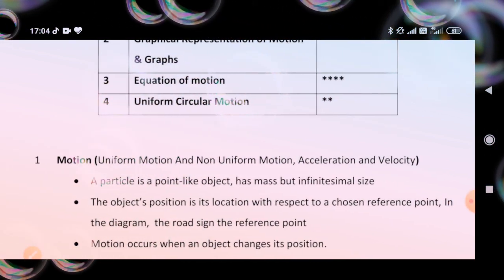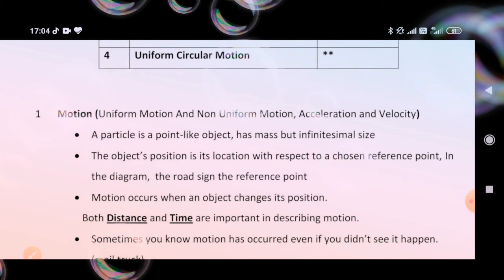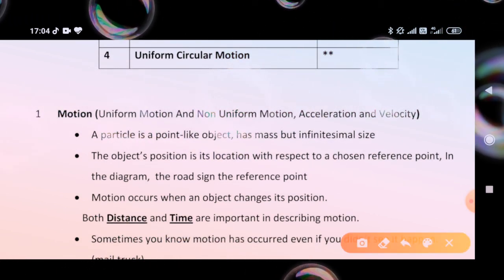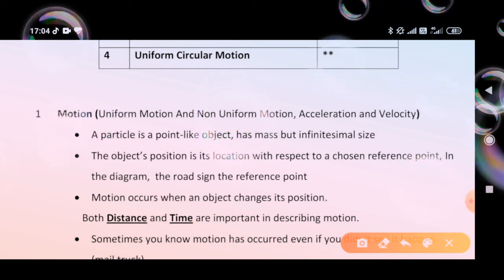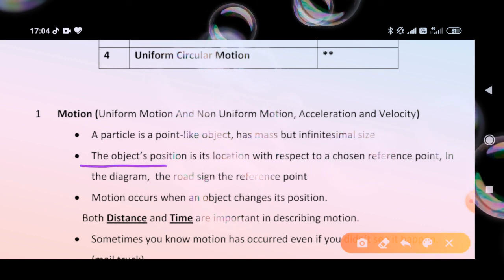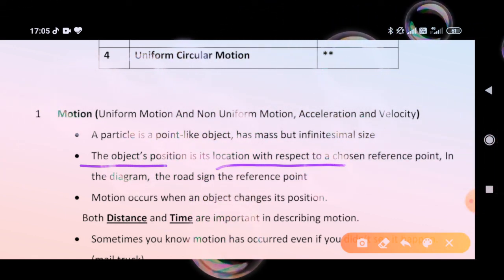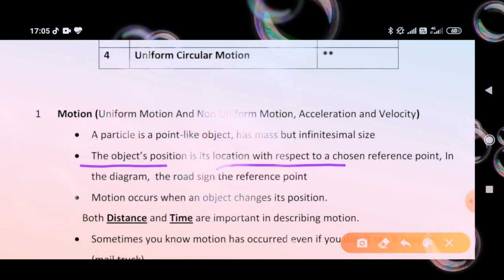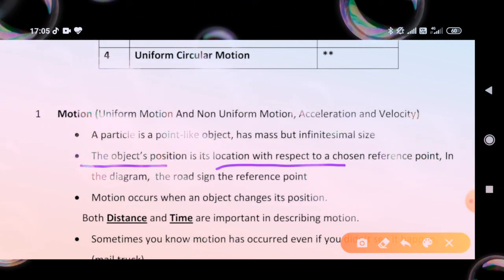A particle is a point-like object that has mass but infinitesimal size. The object's position is its location with respect to a chosen reference point, such as the road sign.